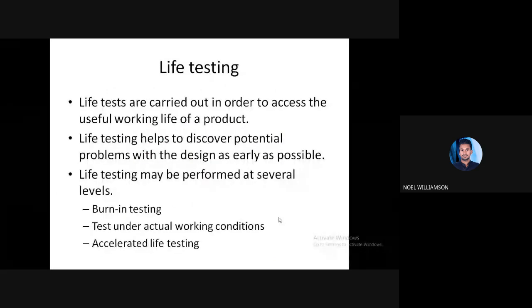We were discussing life testing methods and also quality management system. So, life testing is nothing but testing the life cycle or the life of a particular product or service. It is mainly done in three stages or three levels. First one is the burn-in testing, then test under the actual conditions, and accelerated life testing.